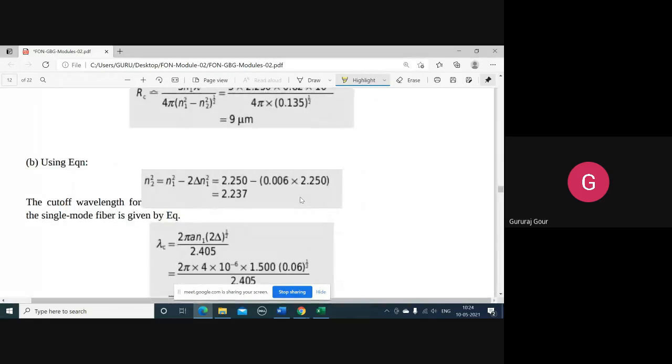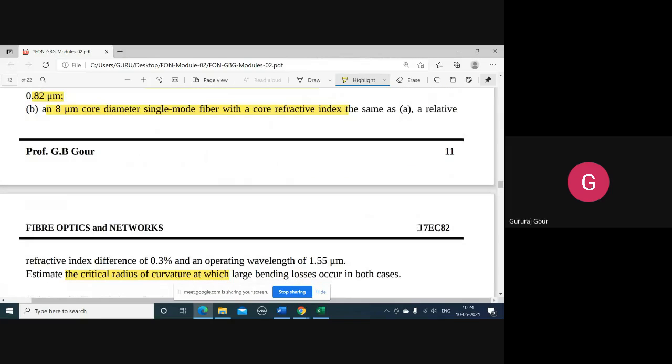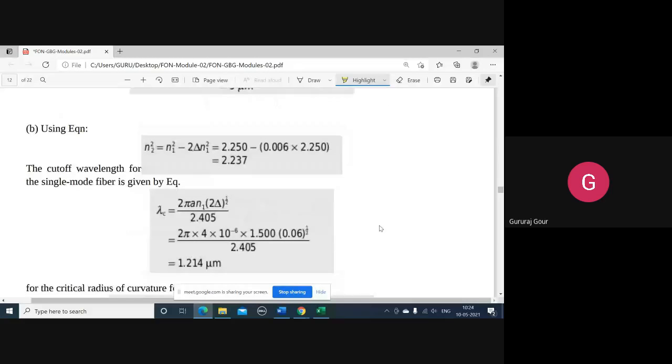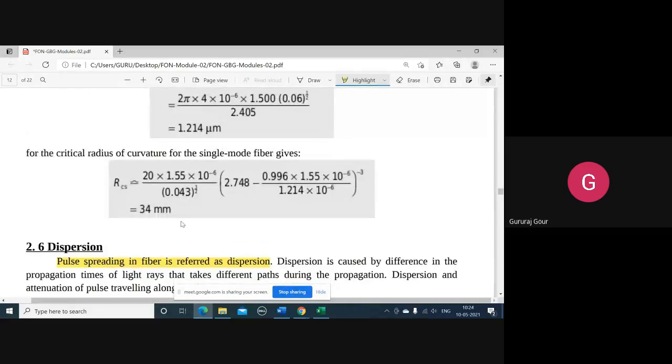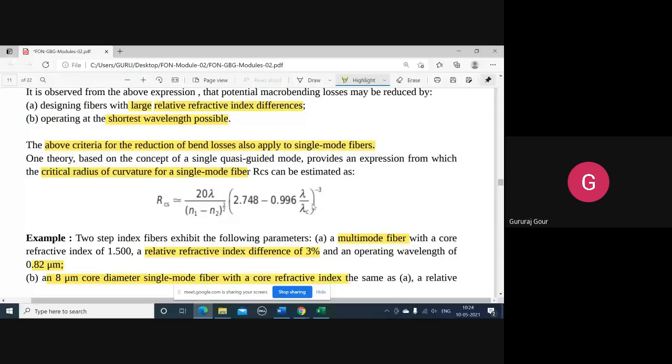Now in a similar aspect, next we will give the example of an 8 micrometer core diameter single mode fiber having a relative index difference of 0.3% and operating wavelength 1.55 micrometer. Now we'll have to use this formula, quite a big formula here.